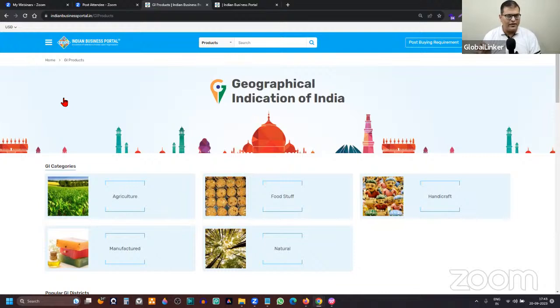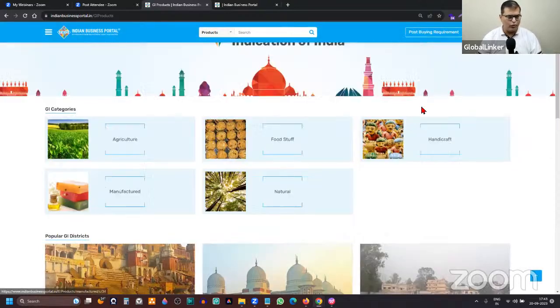So these are unique areas of opportunities, unique islands of opportunities that we have, and government is making all the efforts to optimize their presence. The same can be seen on the Indian Business Portal, where there is a special highlight, special emphasis on GI products, and this is where you can go by navigation.